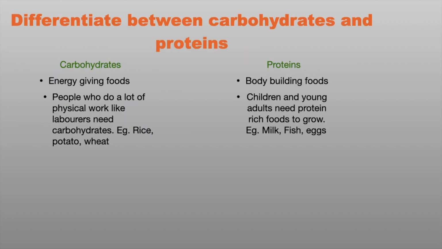Differentiate between carbohydrates and proteins. Carbohydrates are energy-giving foods. Proteins are body-building foods. Carbohydrates are used by people who do a lot of physical work, like laborers. Example, rice, potato, wheat. Children and young adults need protein-rich foods to grow. Example, milk, fish, and eggs.